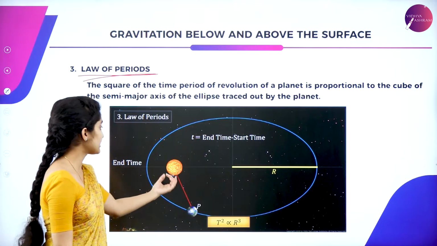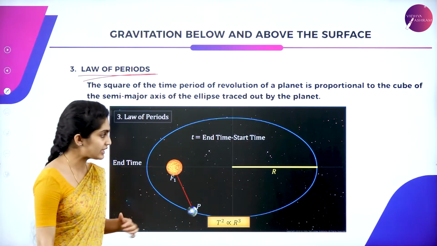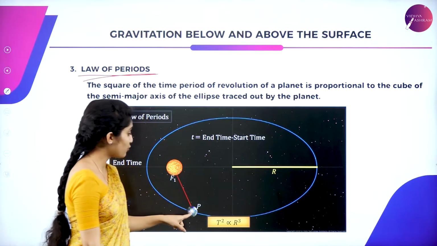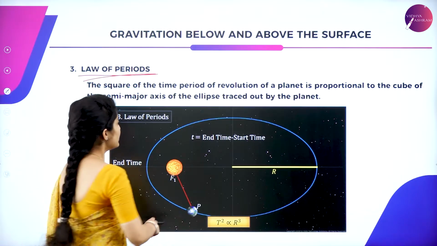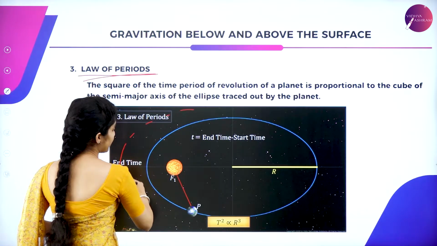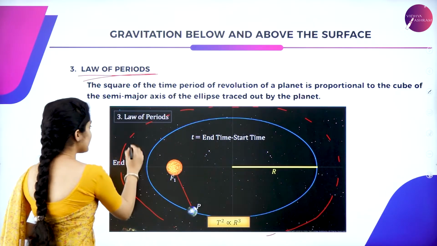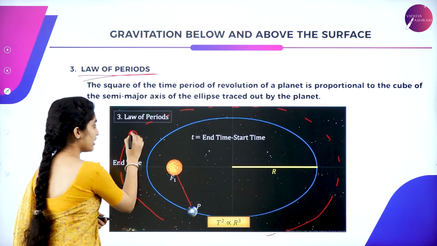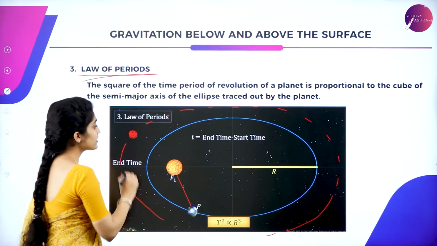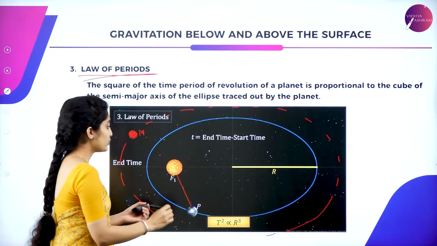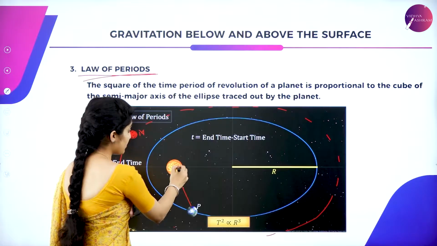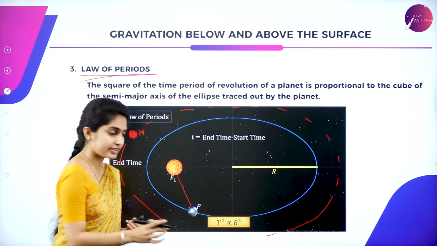As you can see, the sun is at one focus, and this is the orbit of one planet, that is planet Earth. Suppose there is another planet after Earth, Mars. So I'll consider this as Mars now. The radius from sun to Earth is different.